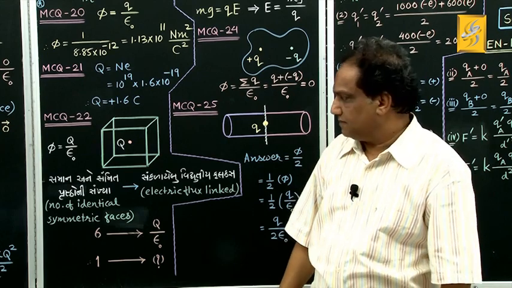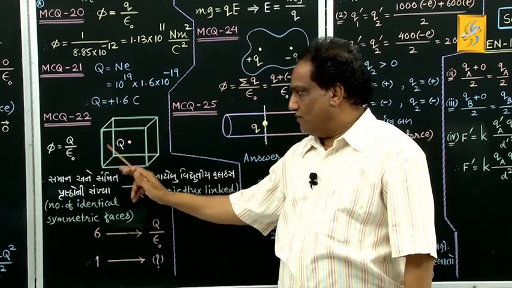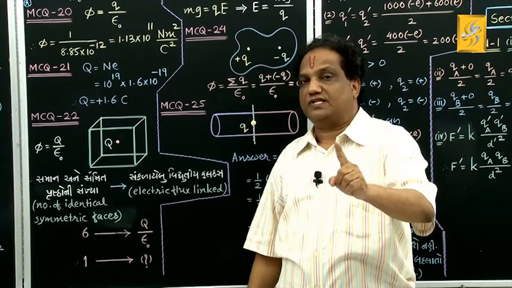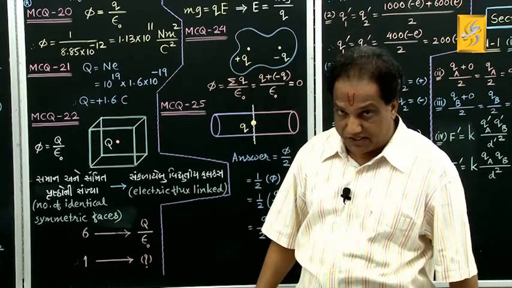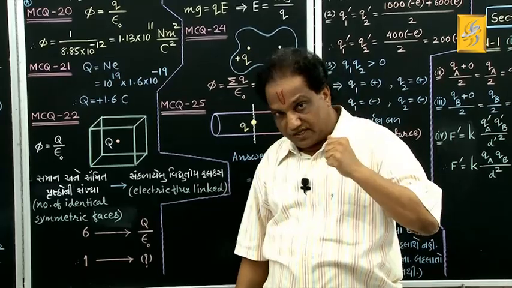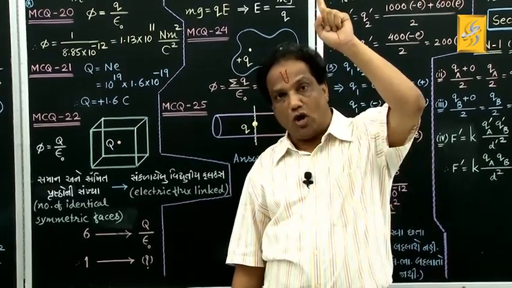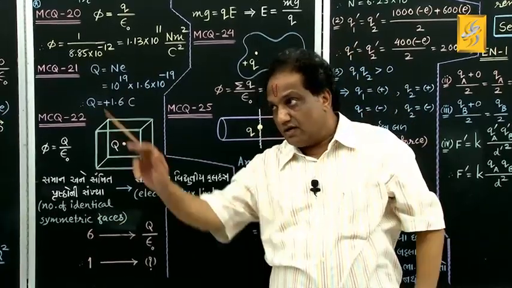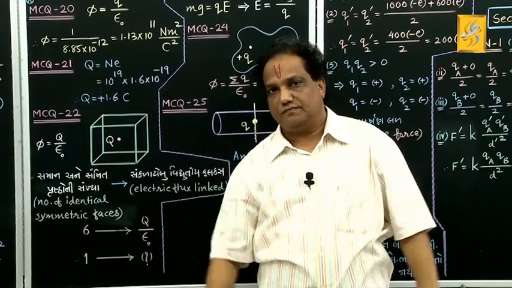We have one simple cube having 6 identical faces. Which 6 faces? Top, bottom, front, rear, right, left.